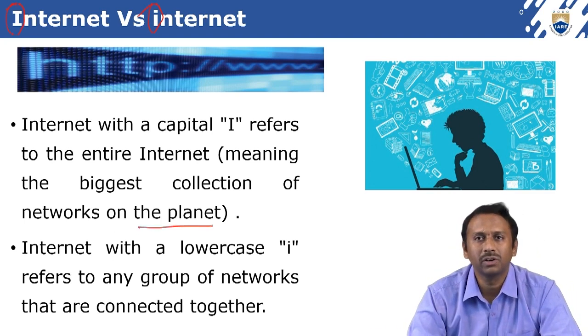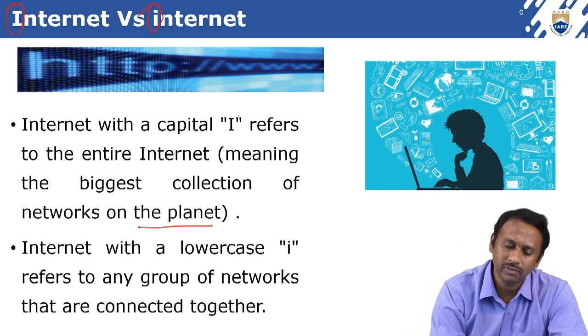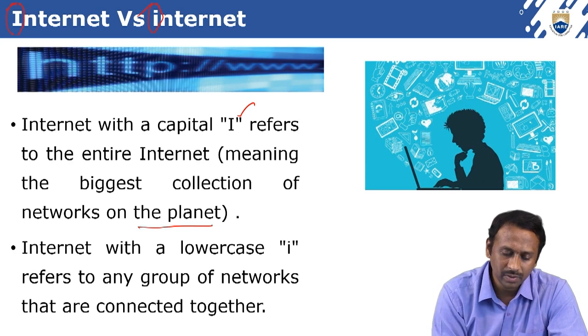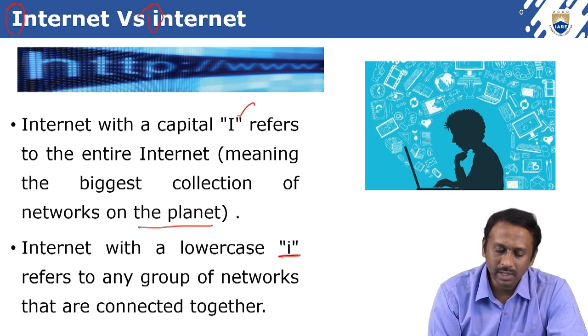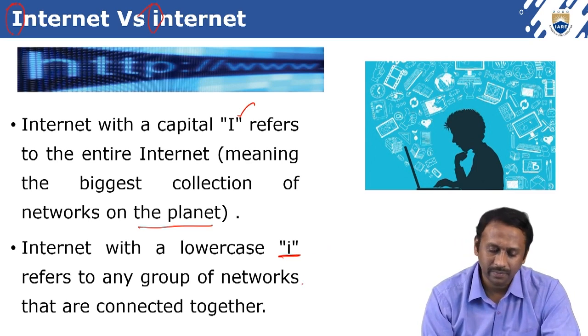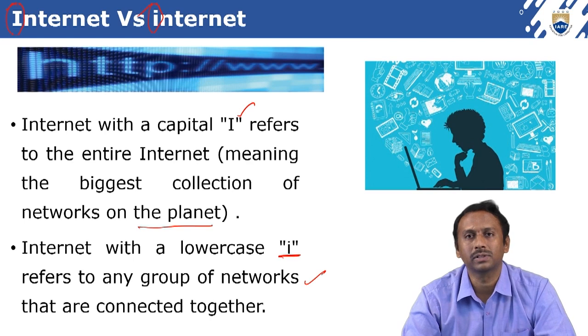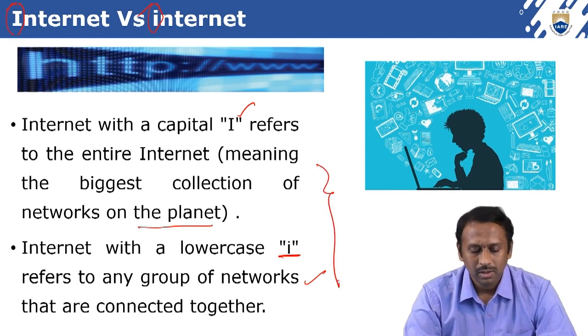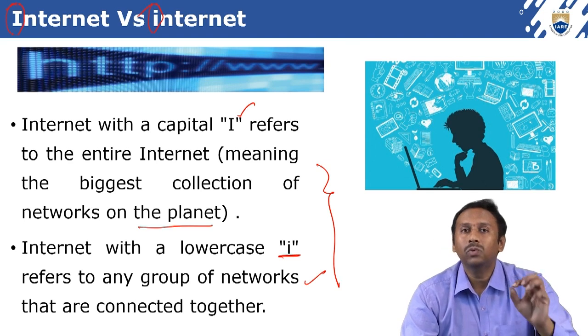The biggest collection of networks on the planet, that is what the capital I Internet refers to. If small i internet, internet with lower case, it refers to any group of networks that are connected together. Any group of networks.